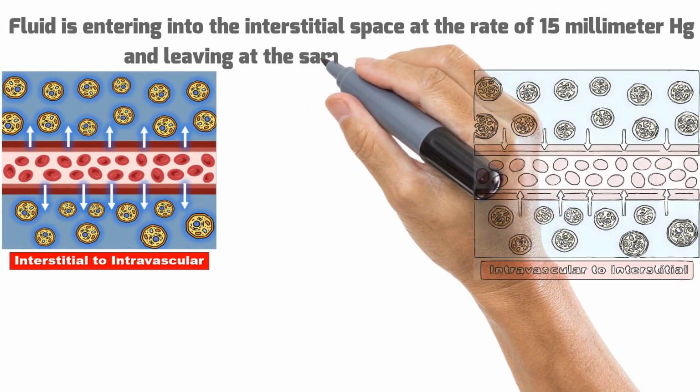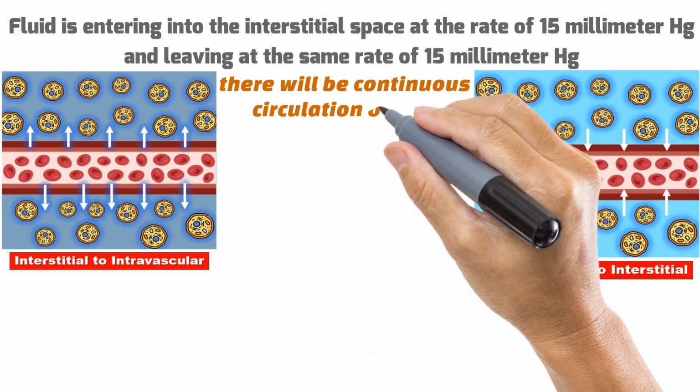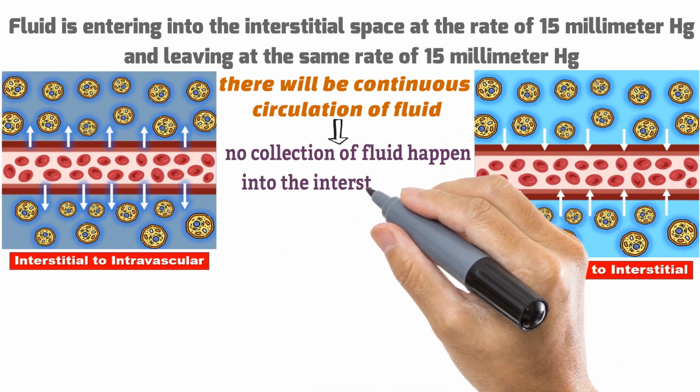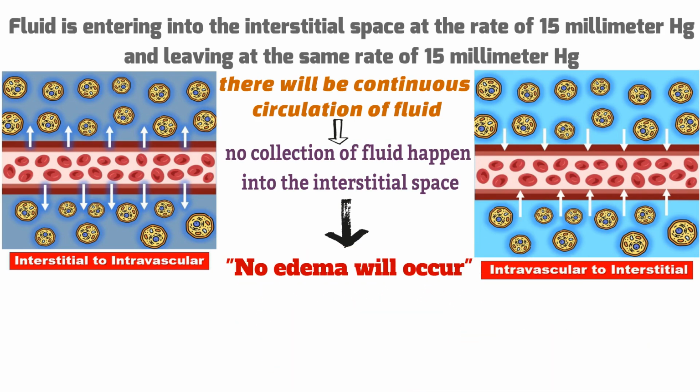Since the fluid is entering into the interstitial space at the rate of 50 mm of mercury and leaving at the same rate of 50 mm of mercury, there will be continuous circulation of fluid and no collection of fluid happens in the interstitial space. Hence, no edema will occur. I hope you have understood this basic concept.